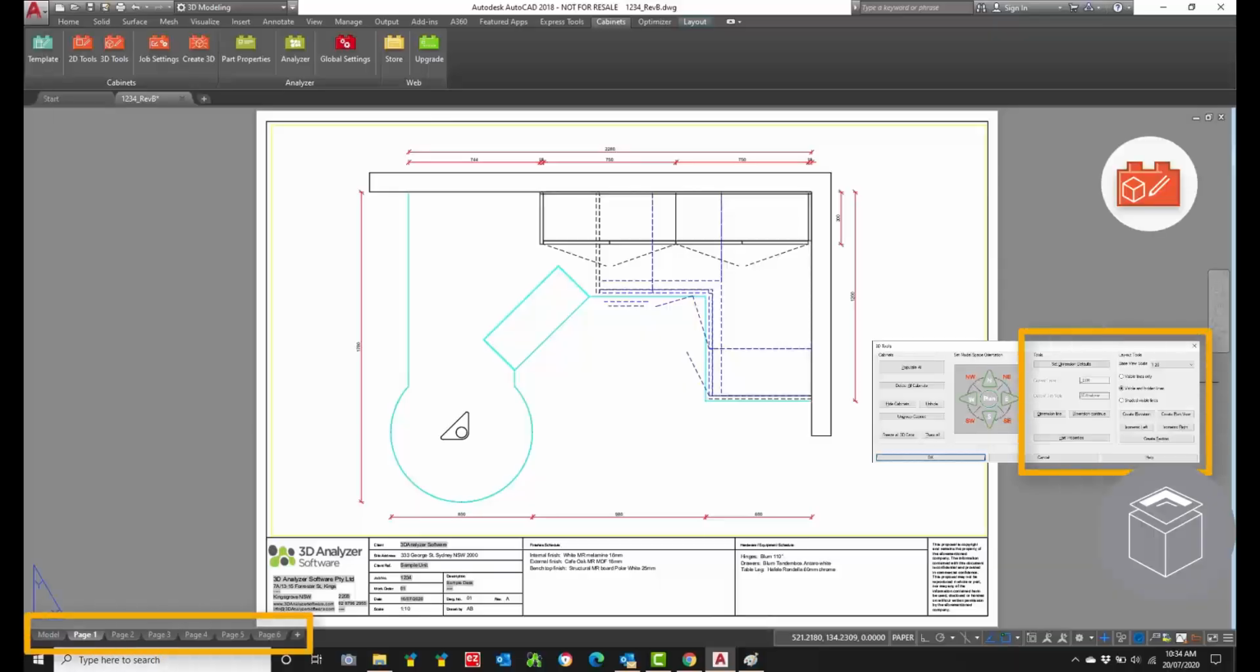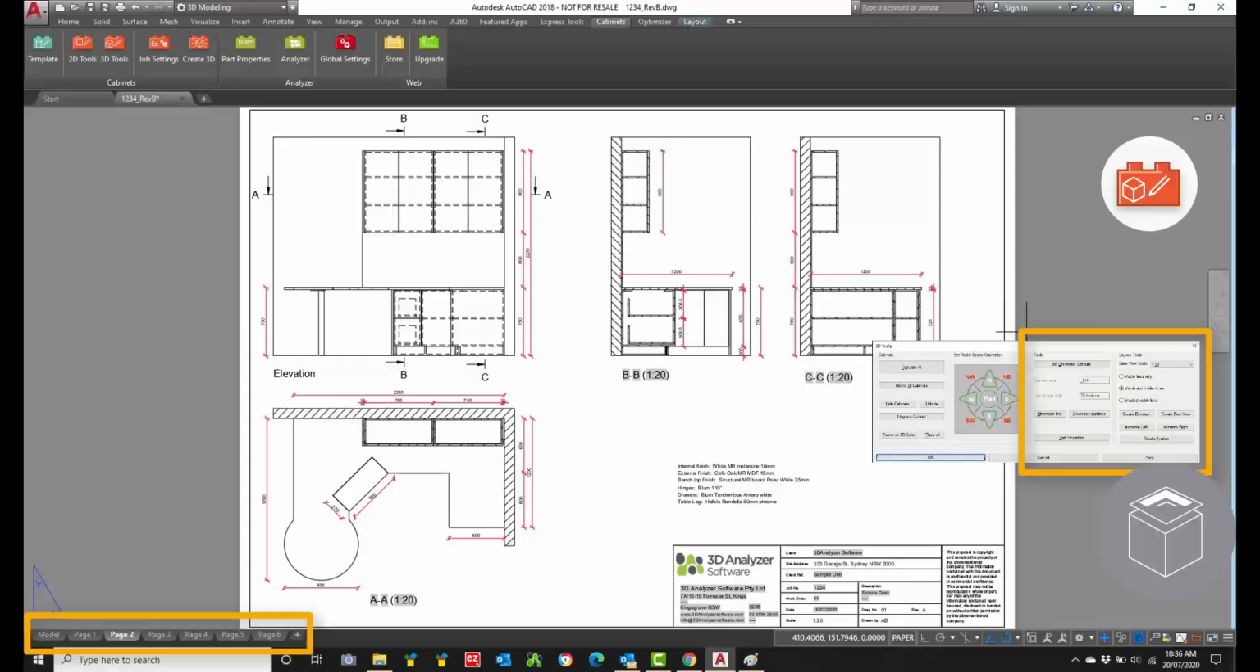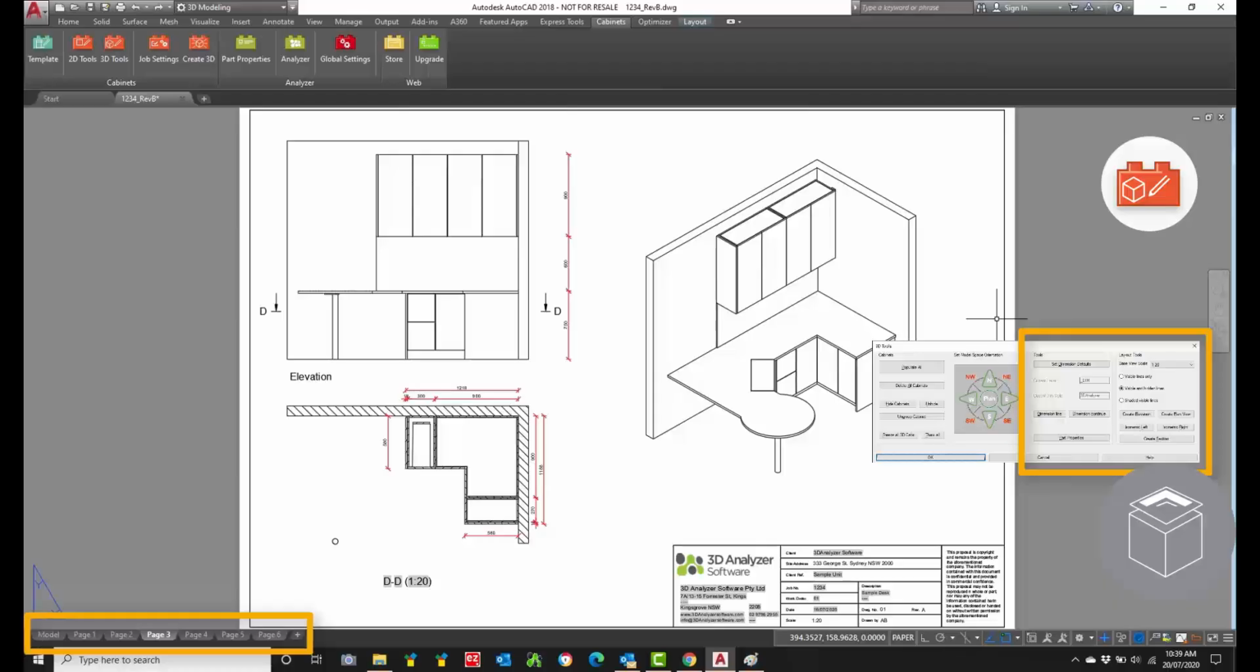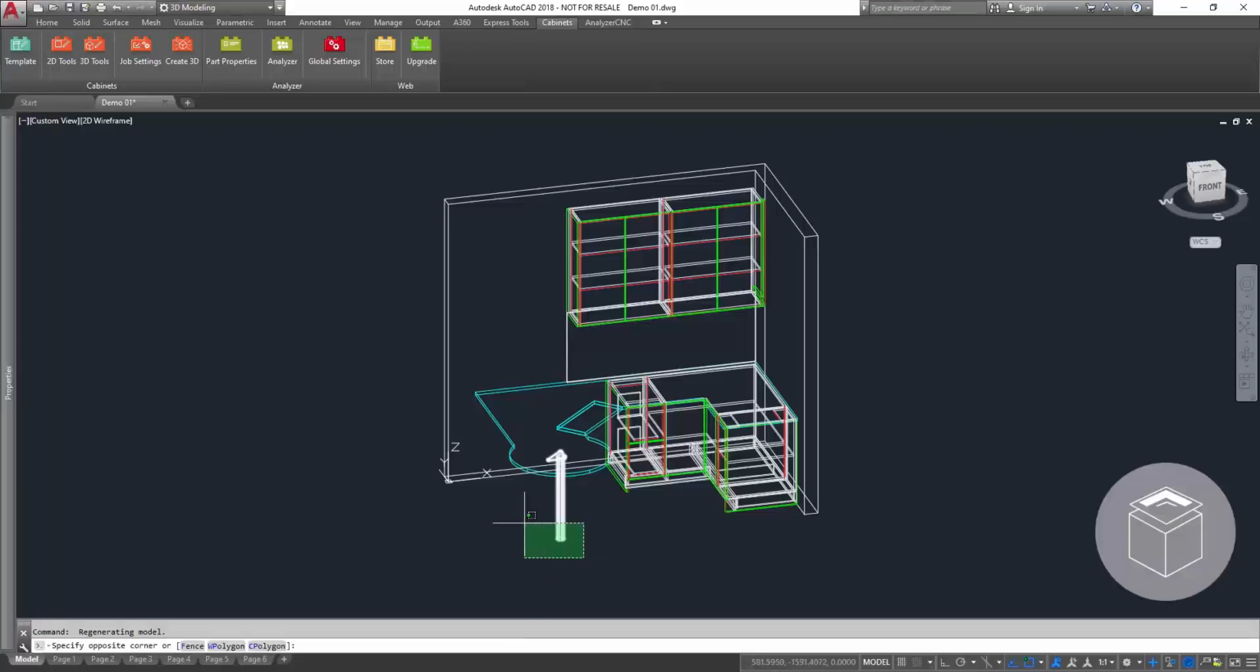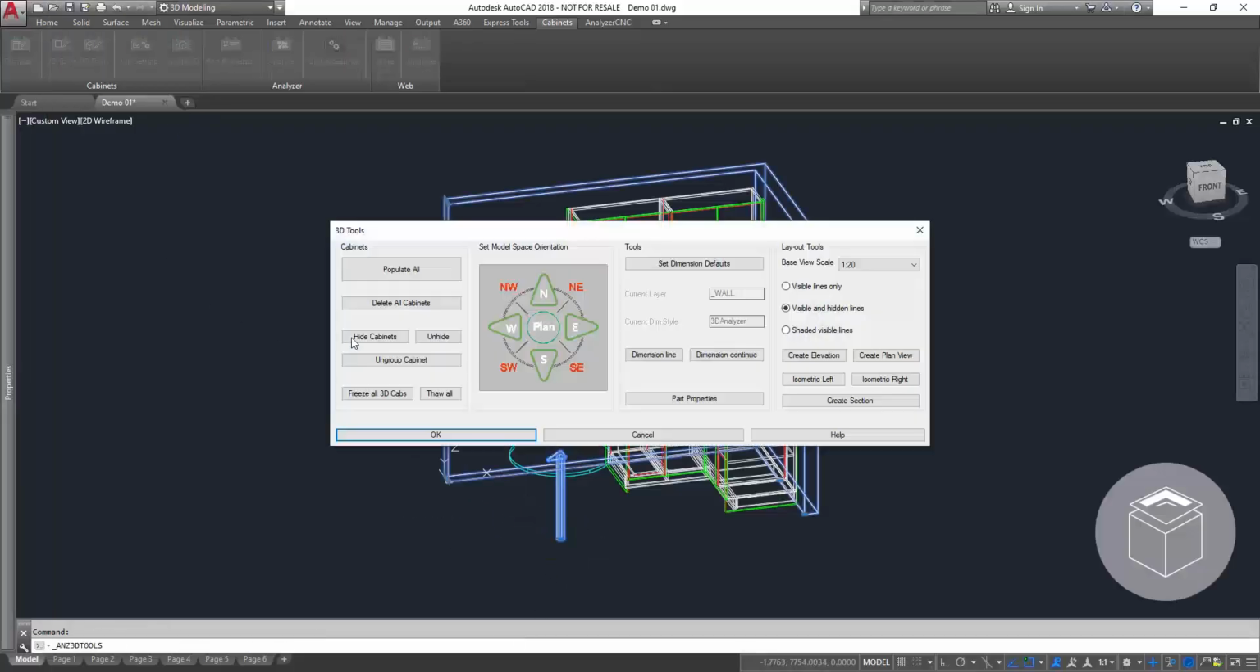Next, we prepare the project for production. Shop and manufacturing drawings are effortlessly generated using Analyzer CAD's 3D tools and layout features. 6 drawing pages are automatically set up, complete with title blocks, making it easy to generate professional documentation. Now that our drawing is complete, let's move forward with production.